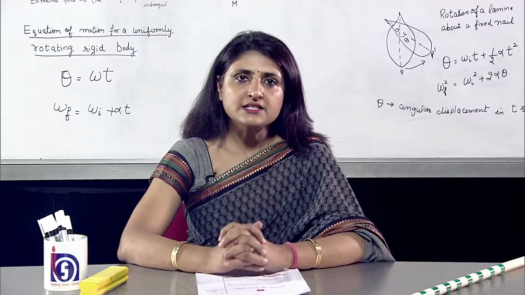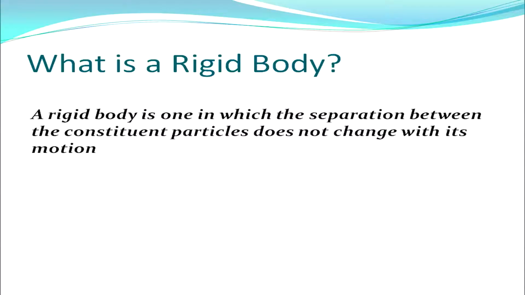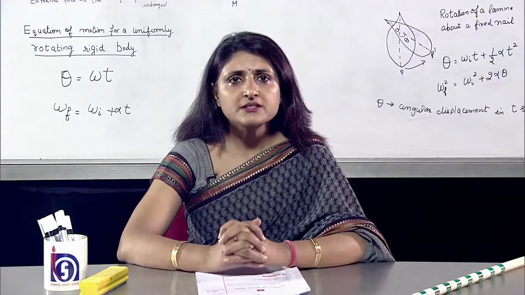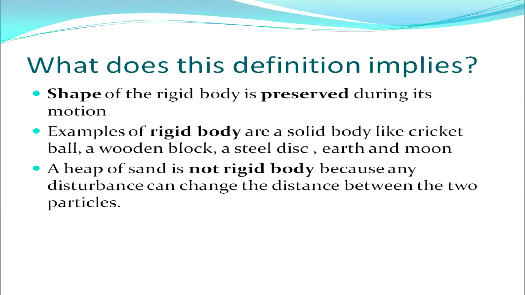In this, let us start with what is a rigid body. A rigid body is one in which the separation between the constituent particles does not change with its motion. So, what does this definition imply? This implies that the shape of the rigid body is preserved during its motion. Examples of rigid body are a solid body like a cricket ball, a wooden block, a steel disc, or a thin rod.